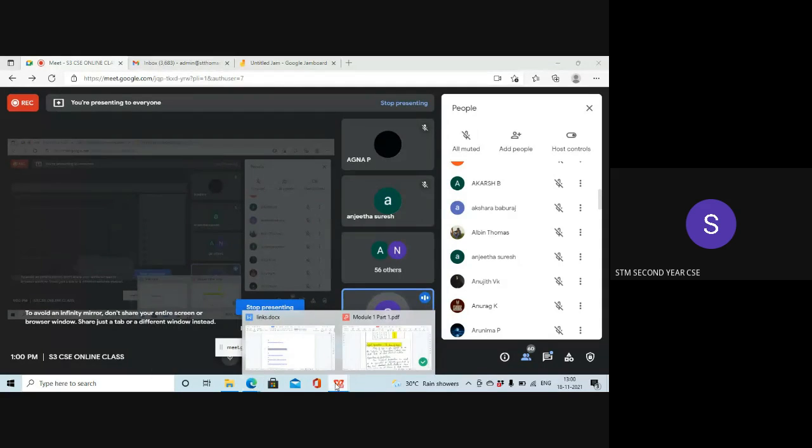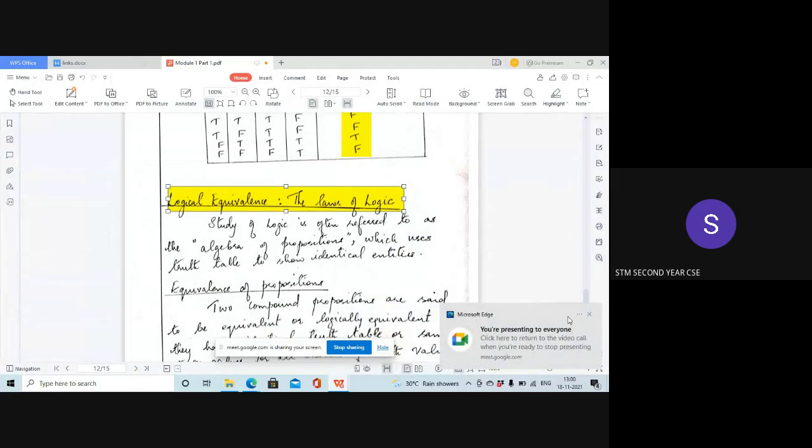Now, let us see what these laws are. This is a general topic: the study of logic is often referred to as the algebra of propositions. As we know, P, Q, etc. are variables, and algebra is a collection of variables with operations on them. So we call it the algebra of propositions, and it uses truth tables to show identical entities.